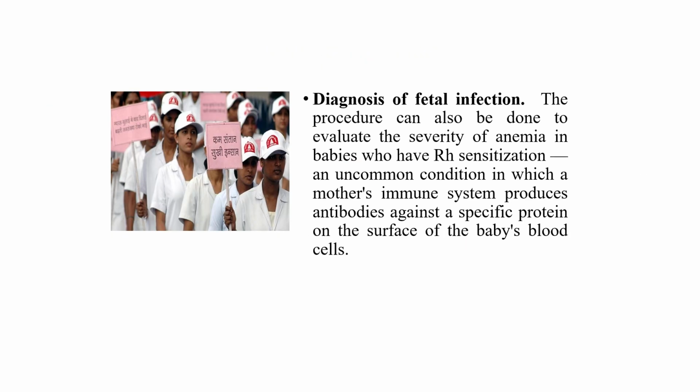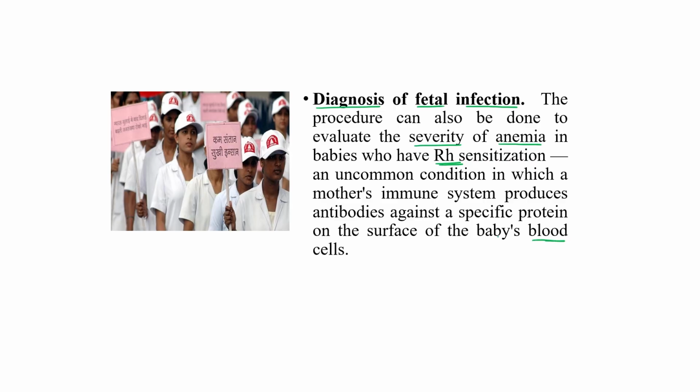And the next use is diagnosis of fetal infection. This procedure is very sensitive. The procedure can also be done to evaluate the severity of anemia in a baby who is Rh sensitive, which is an uncommon condition in which the mother's immune system produces antibodies against a specific protein on the surface of the baby's blood cells.